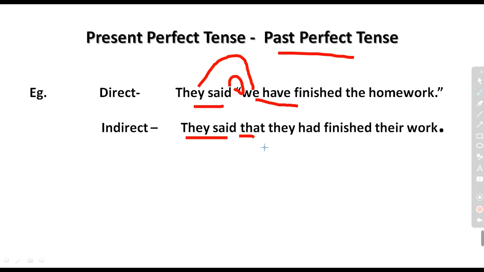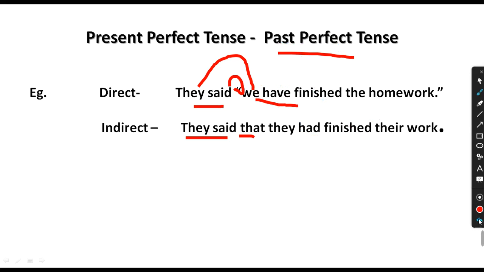So in place of we we will write there they. Then we know that in present perfect tense we use has, have plus v3. Then what about the past perfect? In past perfect we use had plus v3. So in the place of have, we will write there had, and of course finish v3, then here we will also write v3, finished.